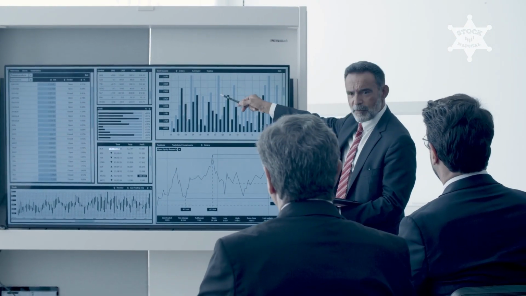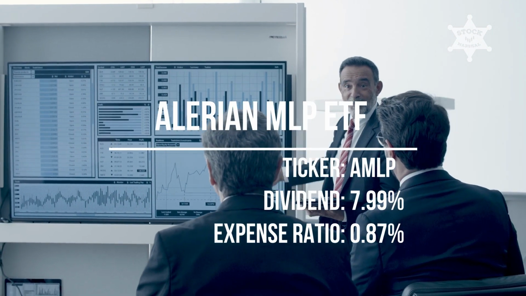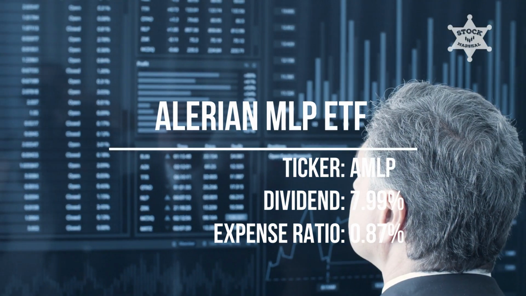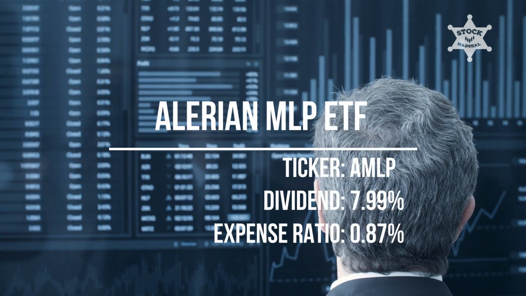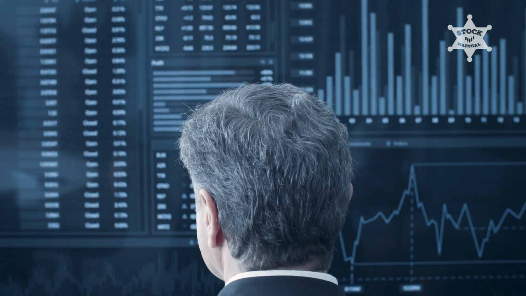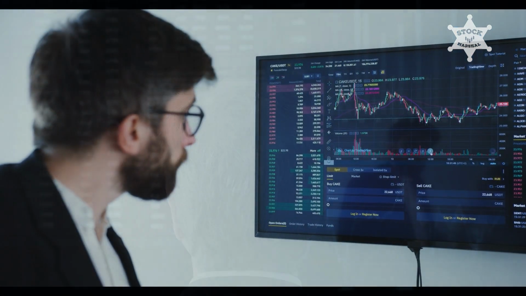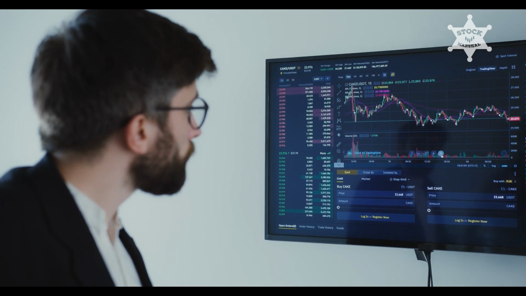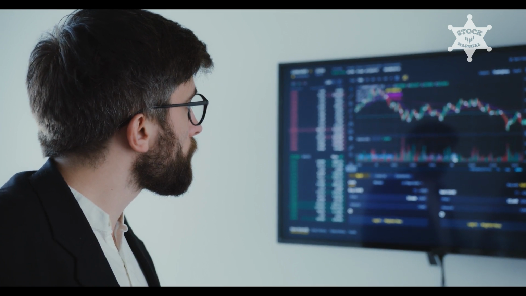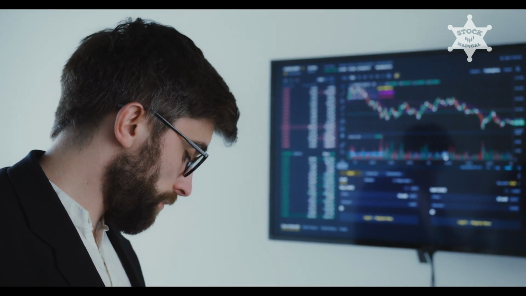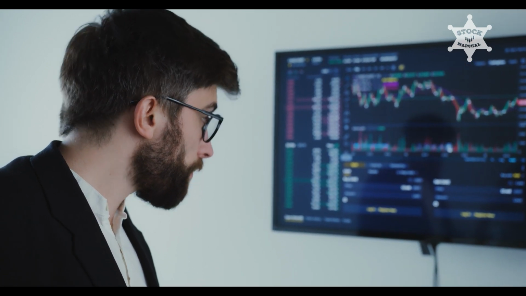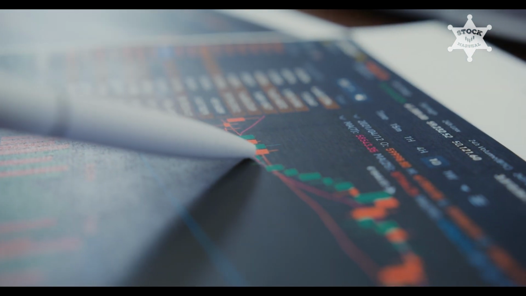AMLP, Alerian MLP ETF. This fund will normally invest at least 90% of its total assets in securities that comprise the underlying index. The underlying index is comprised of energy infrastructure MLPs that earn a majority of their cash flow from the transportation, storage, and processing of energy commodities. It is non-diversified. Alerian MLP ETF pays quarterly dividends to shareholders, and last annual dividend yield was 7.03%. This ETF has an expense ratio of 0.87%.